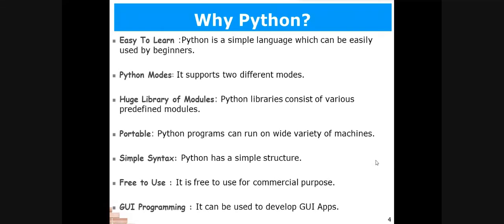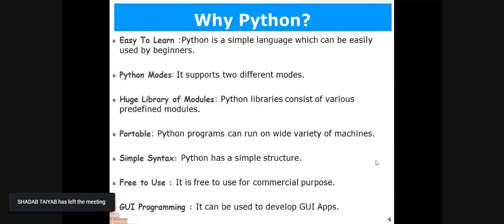Why is it so? Because it is a very easy to learn language. It's a very simple language. It has a very simple English like structure, English like sentences are used in Python language, so it can be very easily used by the students as well, for the beginners.